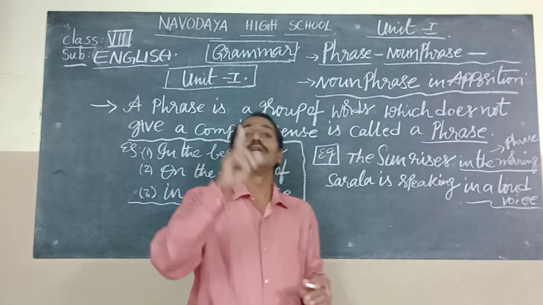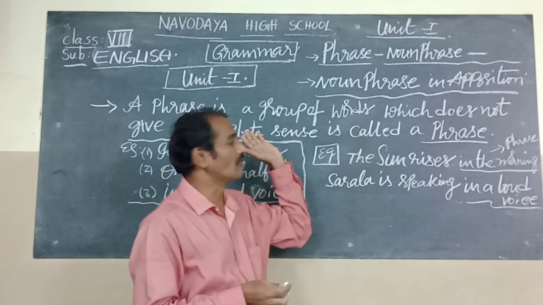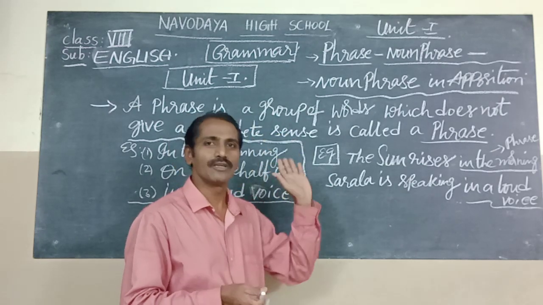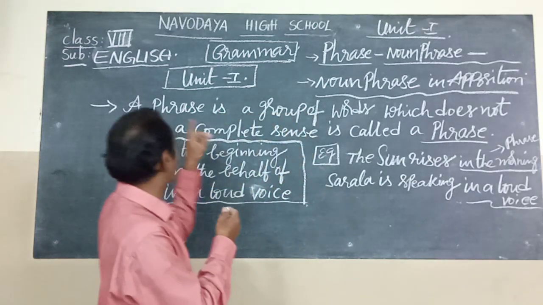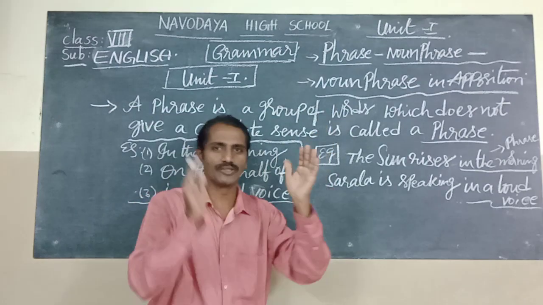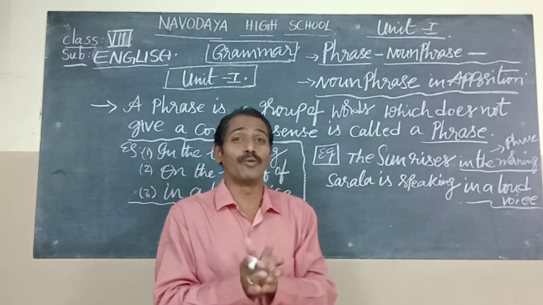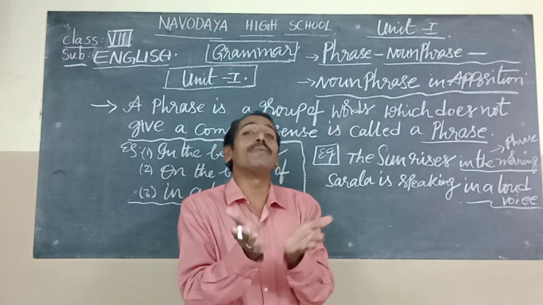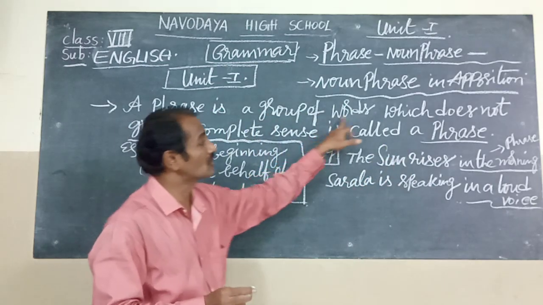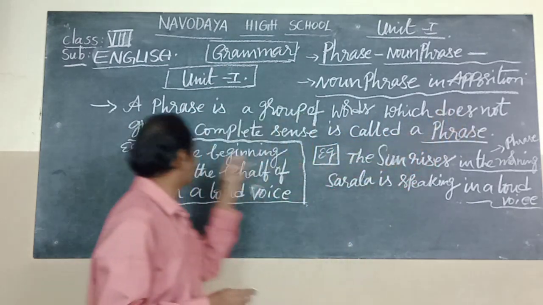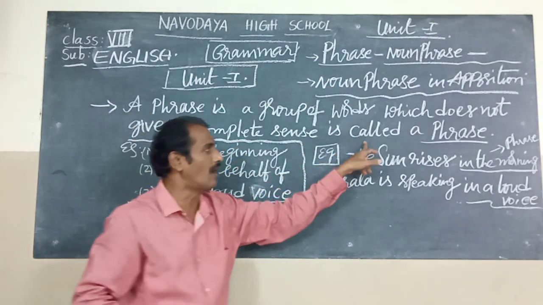Now look at the children. Take your notes and note down the definition of the phrase and some more examples. Look at the blackboard. Look at me. Now, what is a phrase? A phrase is a group of words. As you know, a sentence is a group of words in proper combination that gives a complete meaning. Like that, a phrase is a group of words which does not give a complete sense.